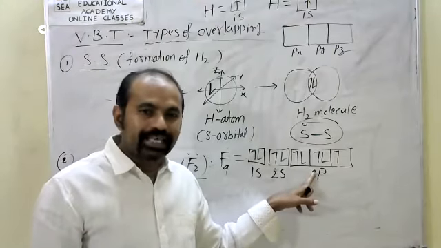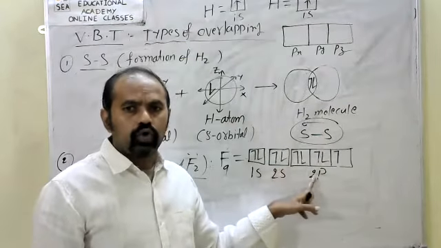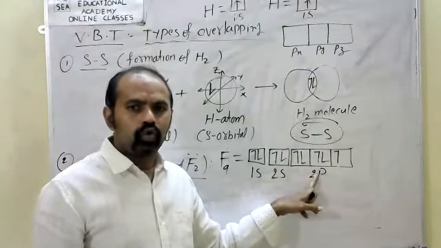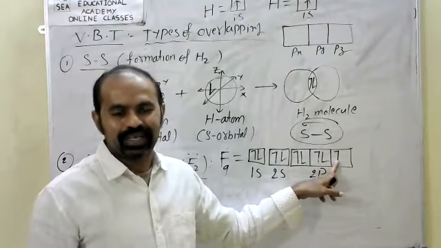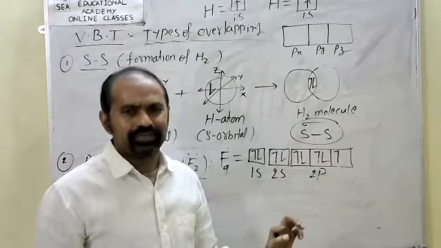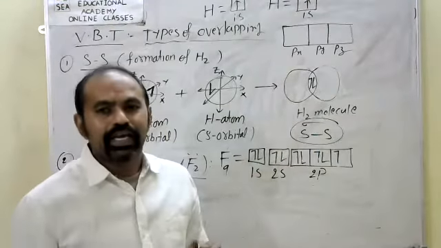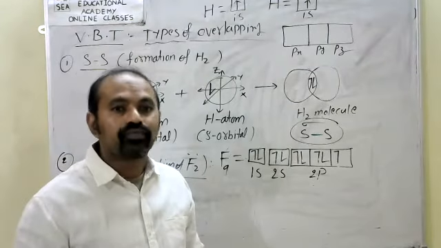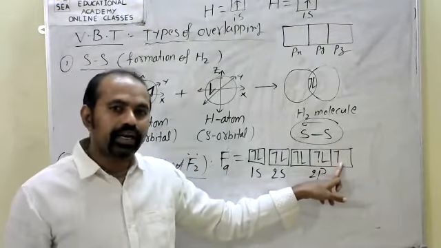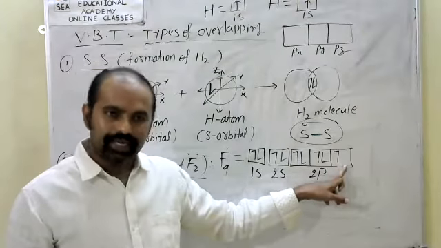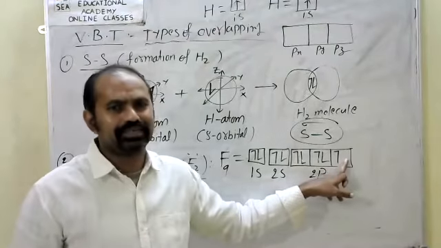How do we write this exact electronic configuration according to the rule? 1s2, 2s2, 2px2, 2py2, 2pz1. Directly we can say 2p5. 2p5 means 2px2, 2py2, 2pz1. Here, which orbital is half filled? 2pz, having only one electron, 2pz1.